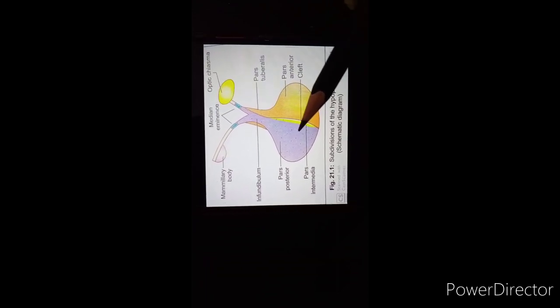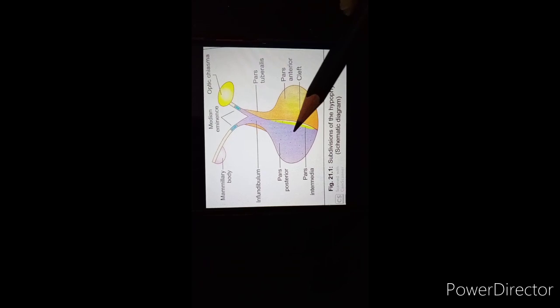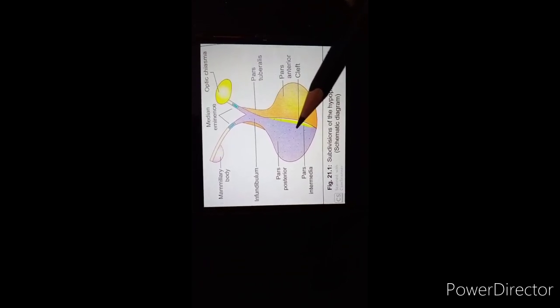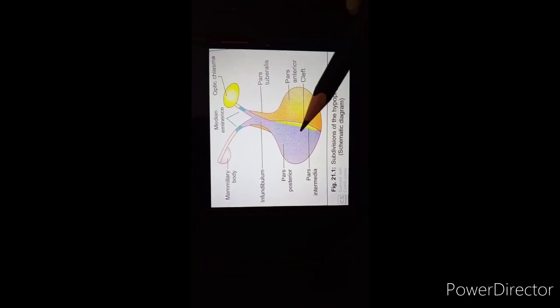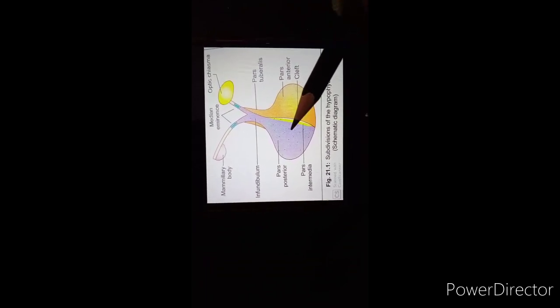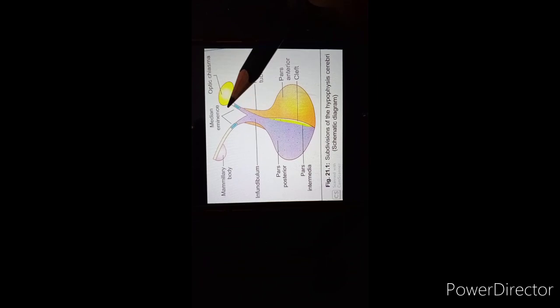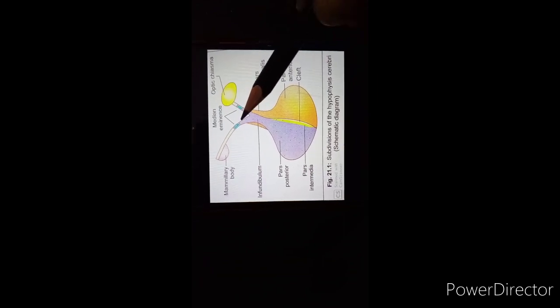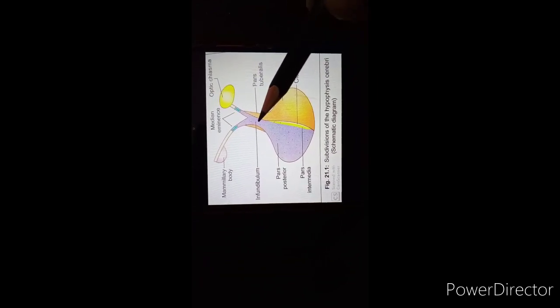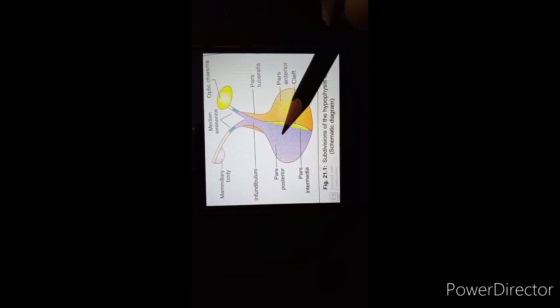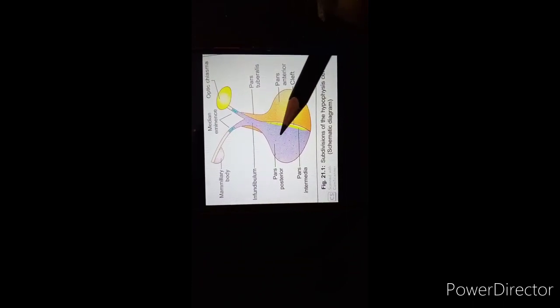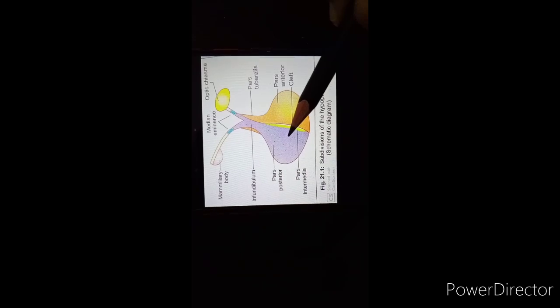To these two parts, another part is added, which is present in the floor of the third ventricle, and this part is called the median eminence. So the median eminence, infundibulum and the pars posterior, these three parts are collectively called the neurohypophysis.